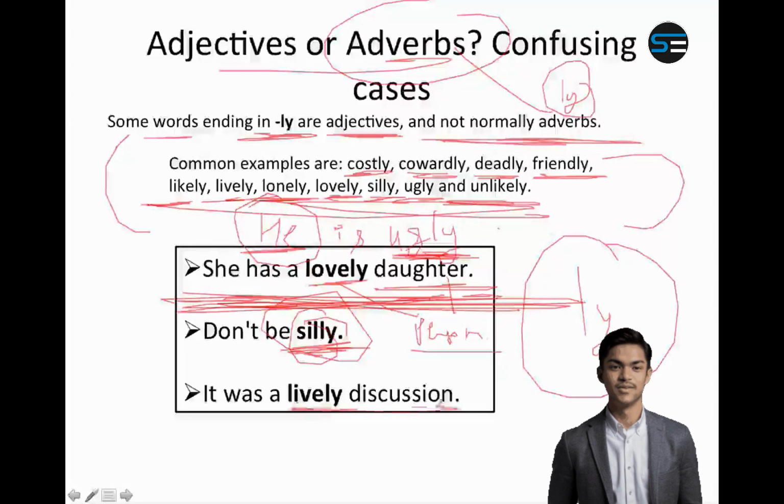It was a lively discussion. Here discussion is a place where we discuss, or it can be a thing. So it is a noun, and therefore lively is telling me about a discussion. So lively becomes an adjective. Even though it is ending with ly, it is not an adverb. It is an adjective.